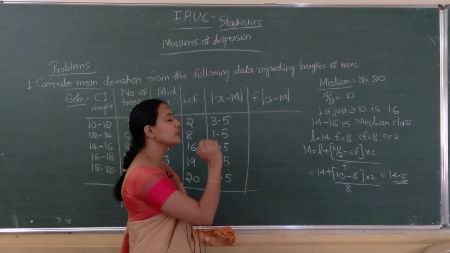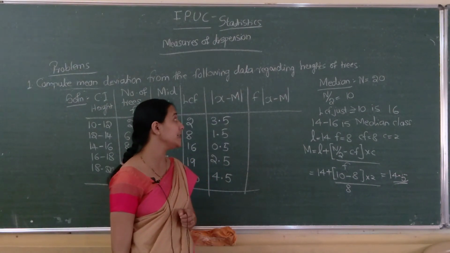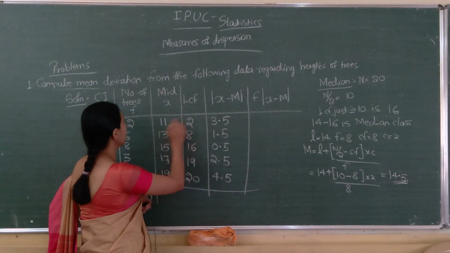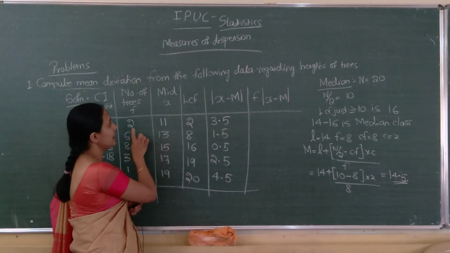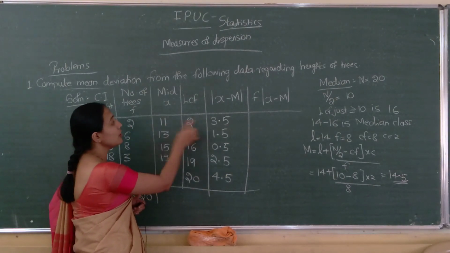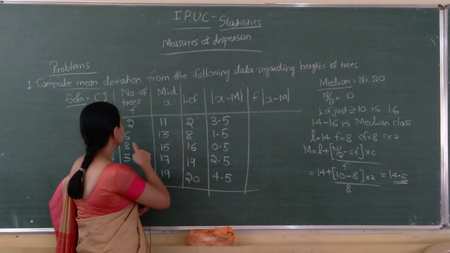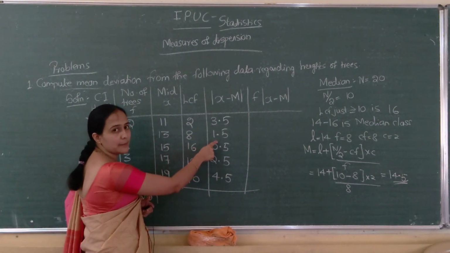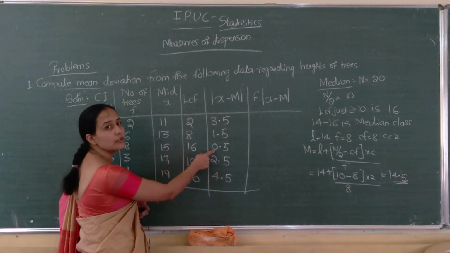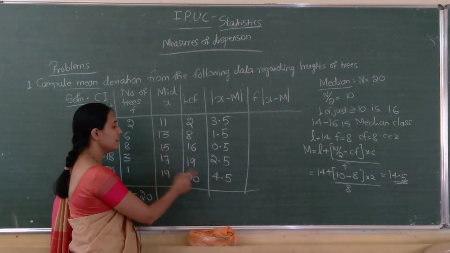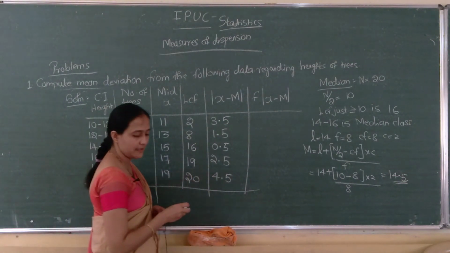Next f into mod x minus m. Mod x minus m means this column. F means which column? Second column. Second column into fifth column. 2 into 3.5. Similarly 6 into 1.5. 8 into 0.5. 3 into 2.5. 1 into 4.5.